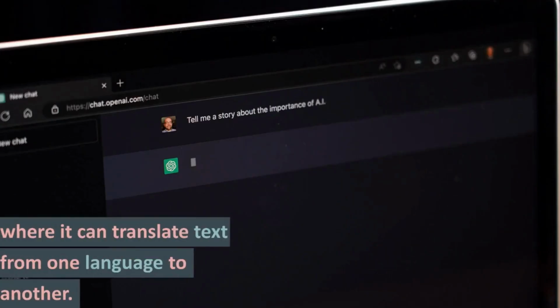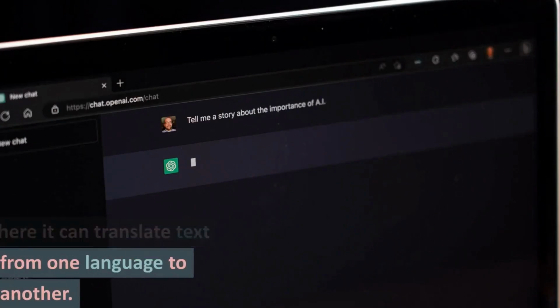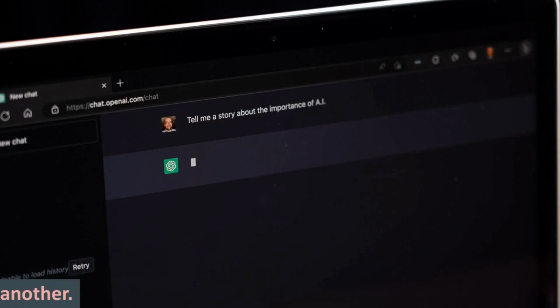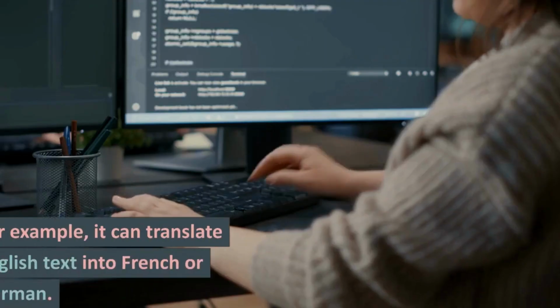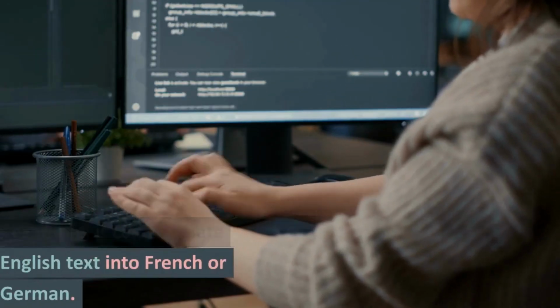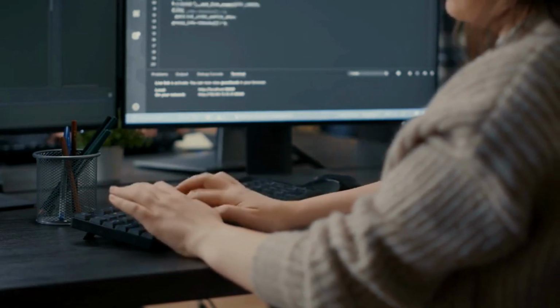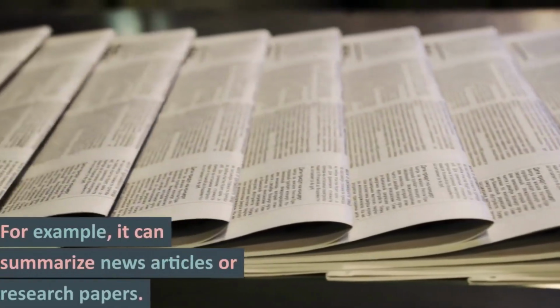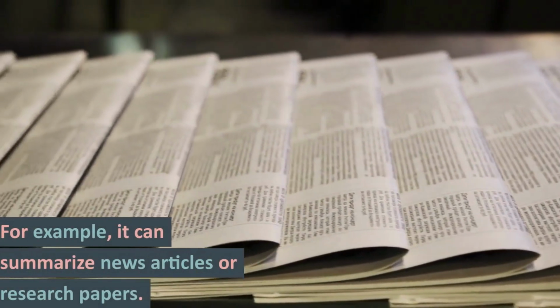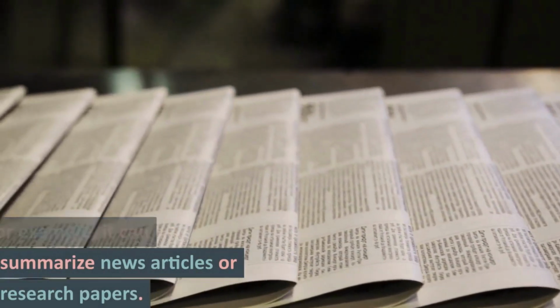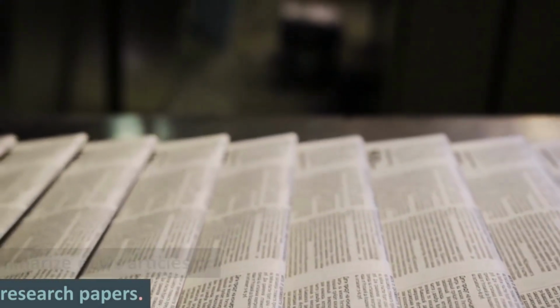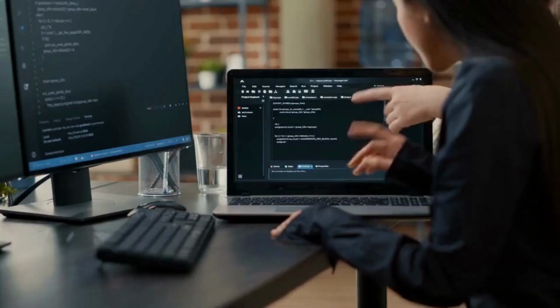GPT-2 can be used for machine translation tasks, where it can translate text from one language to another. For example, it can translate English text into French or German. GPT-2 can be used to summarize long articles or documents into a shorter form. For example, it can summarize news articles or research papers.